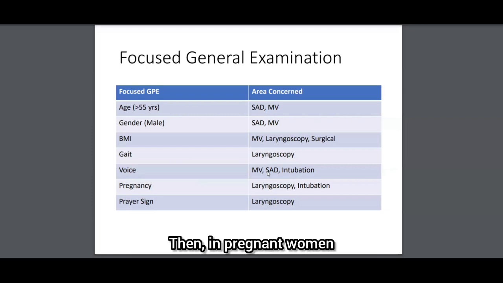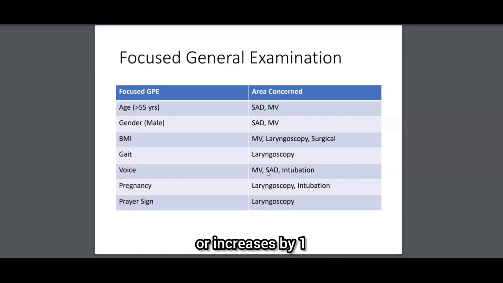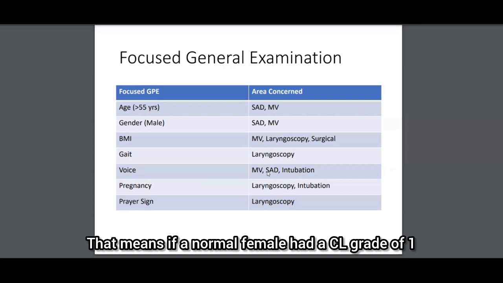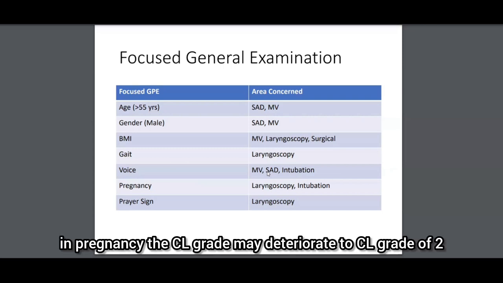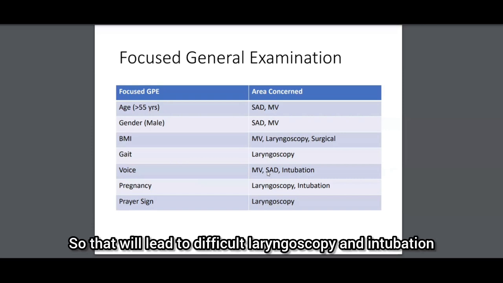Then in pregnant women, usually they have airway edema, so they have a much more friable airway mucosa, and the CL grade usually increases by 1. That means if a normal female had a CL grade of 1, in pregnancy the CL grade may deteriorate to CL grade 2. So that will lead to difficult laryngoscopy and intubation.